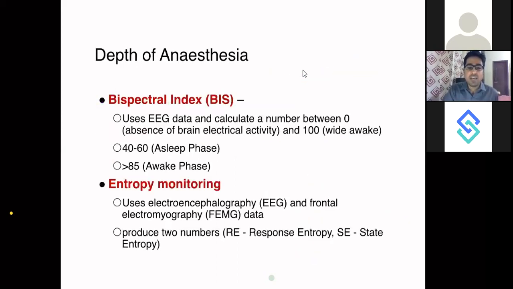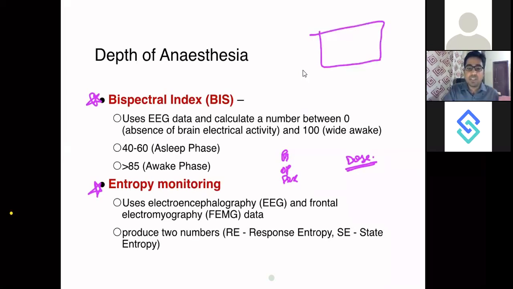Now, how would you monitor the depth of anesthesia? Because when you're giving propofol, opioids, dexmedetomidine, how much dose should you give? Let's say the patient is very heavy, or his metabolism is slow. You never know what dose will cause how much depression in the consciousness. That's why we need these particular instruments. They are high-end technology, only available in very few hospitals in India. That monitor will tell you the patient's consciousness.